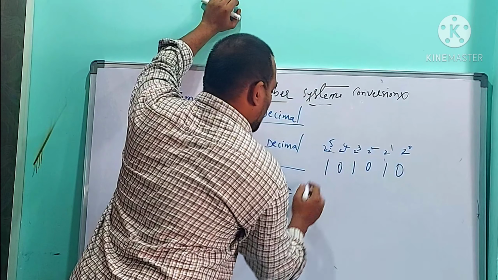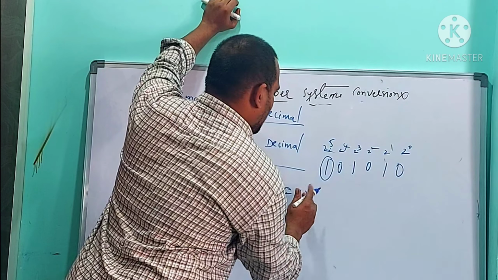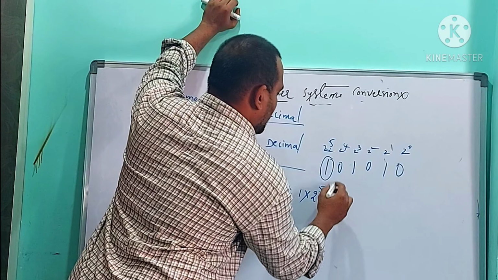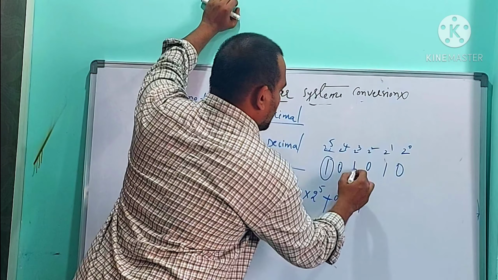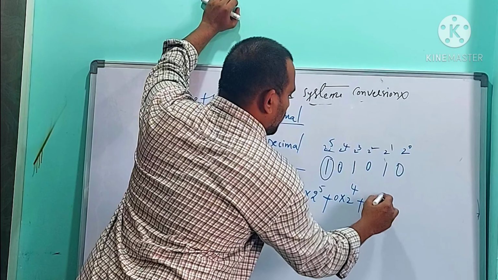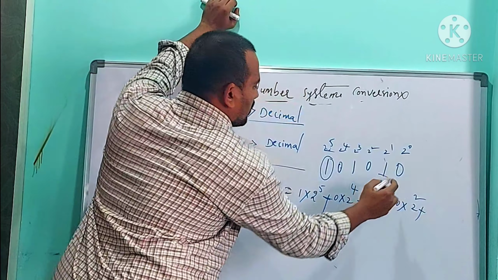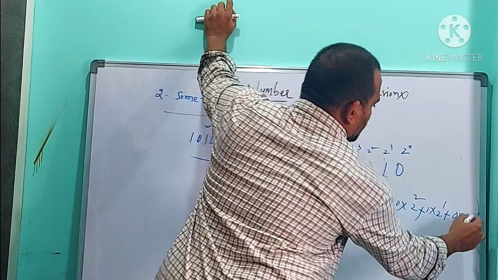After writing the powers like this, you go like this: base into power. Here what is the base value? 1, from left to right. 1 into 2 power 5 plus, again base into power, 0 into 2 power 4 plus, 1 into 2 power 3 plus 0 into 2 power 2 plus 1 into 2 power 1 plus 0 into 2 power 0.